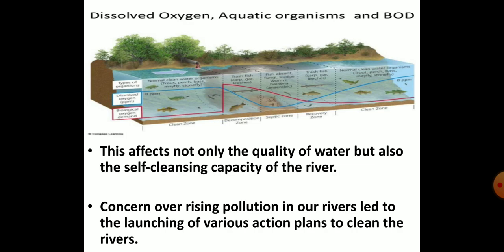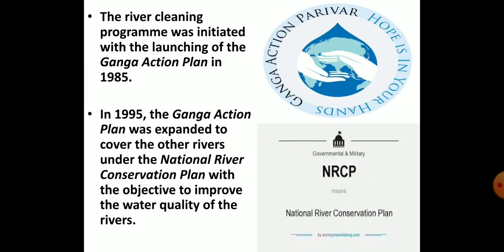We can understand it with the example of river Ganga. If the stream flow is adequate, the Ganga water can dilute and assimilate pollution loads within 20 kilometers of large cities. But due to the rapid increase of urbanization and industrialization, the rivers are not able to perform self cleansing process. Thus, the pollution of many rivers has been increased. This rising pollution in our rivers has now become a matter of great concern. That is why various action plans to clean the rivers have been launched.